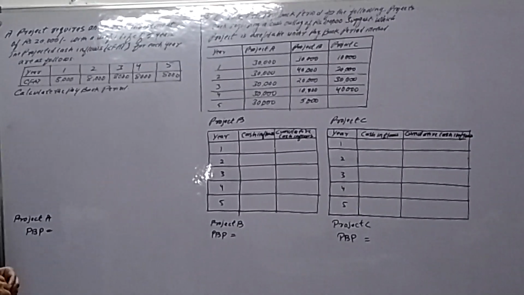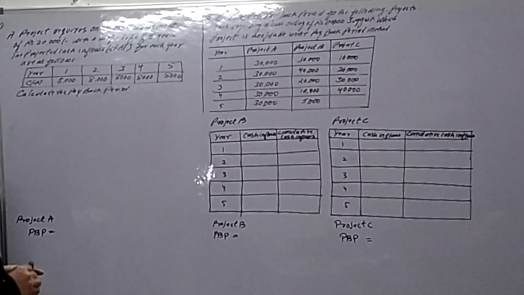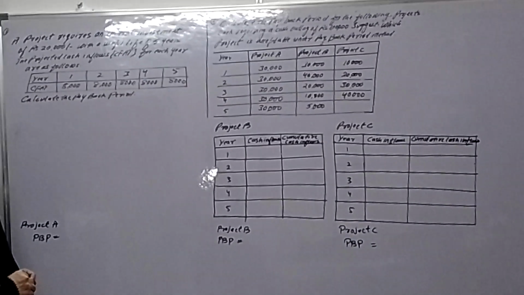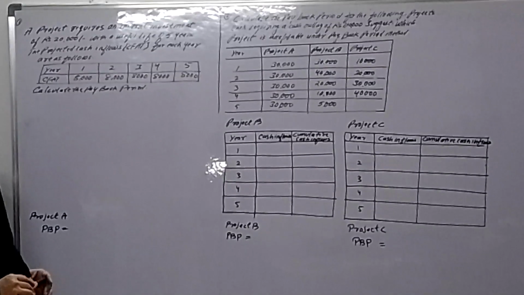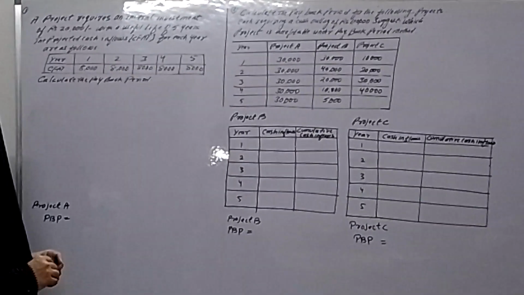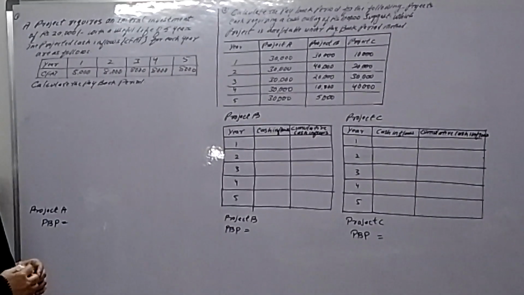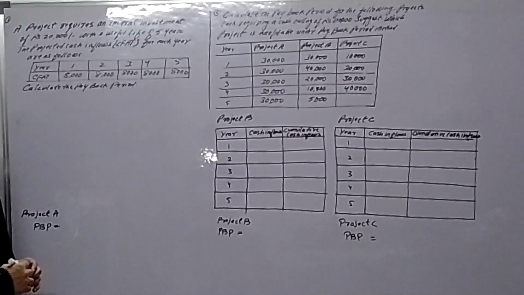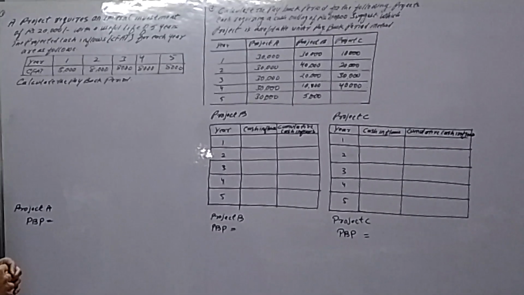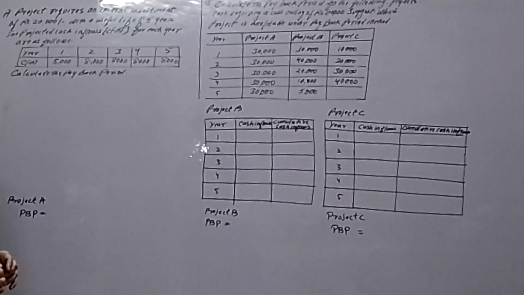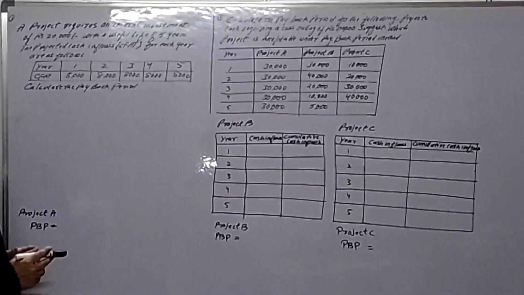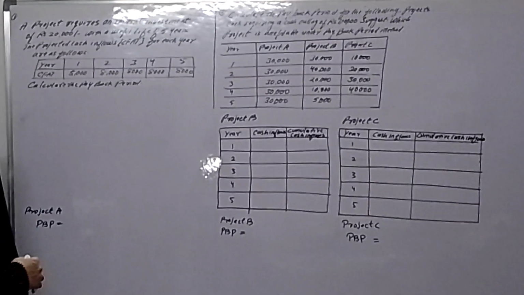The first question: a project requires an initial investment of rupees 20,000 with a useful life of 5 years. The projected cash inflows, CFAT, for each year are as follows. Years are mentioned from 1 to 5. The project life is 5 years, and CFAT for the first year is 8,000.